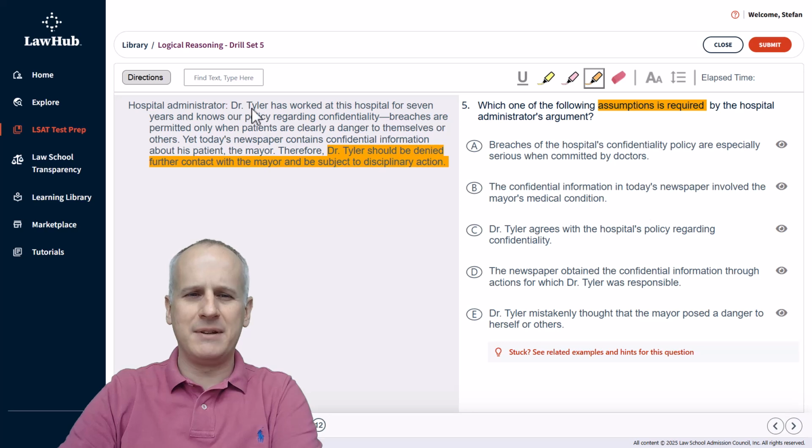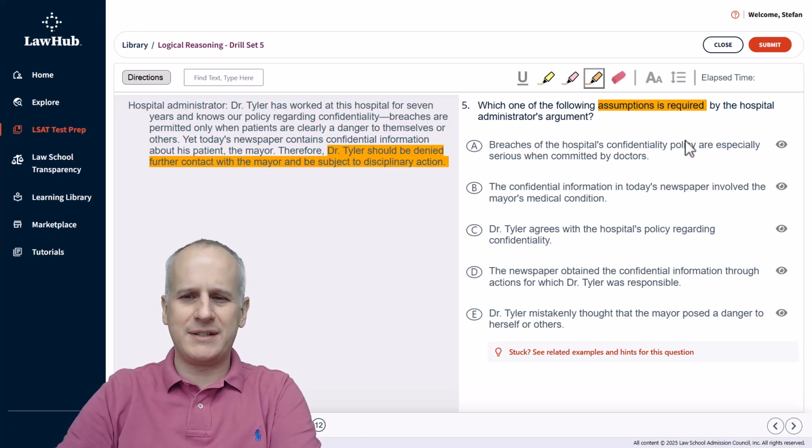We've got the statement that Dr. Tyler has worked at the hospital and knows the policy regarding confidentiality, but somehow the newspaper has confidential information about his patient. So, to link these facts to the conclusion, we have to know that Dr. Tyler intentionally leaked this information or something of that nature to link the facts to this conclusion, which seems relatively extreme, I'd argue, without that explicit link.